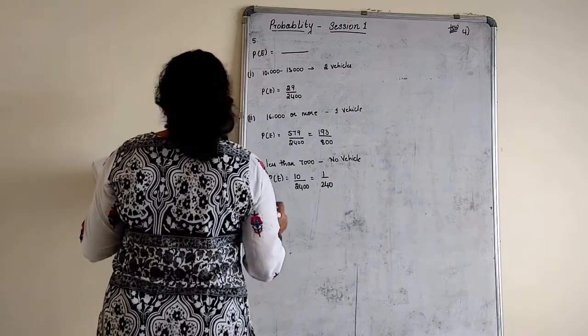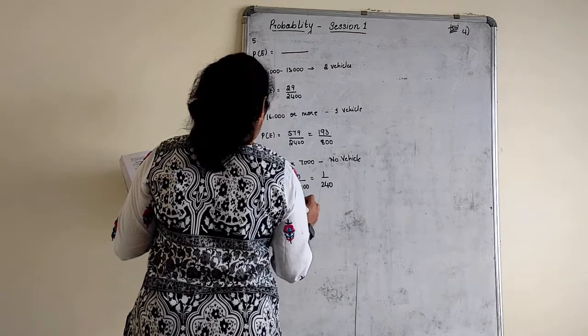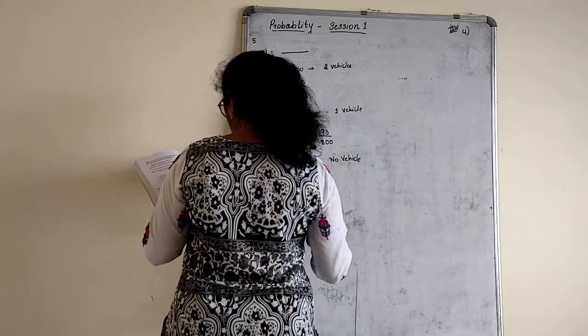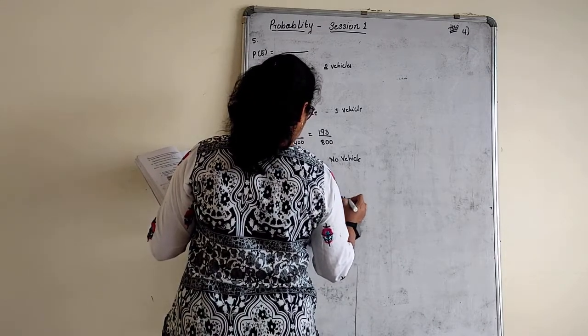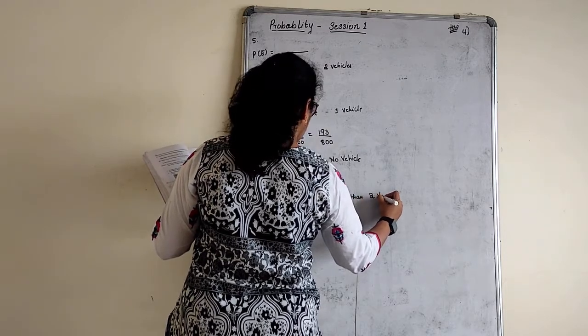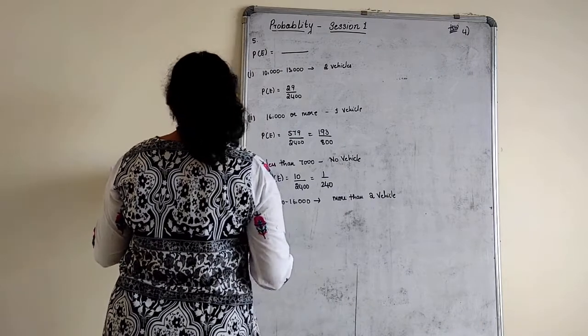Fourth one: earning between 13,000 to 16,000 and more than 2 vehicles. The last column comes about 2. So how many are there?